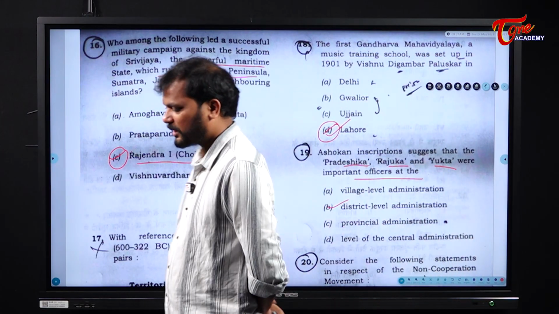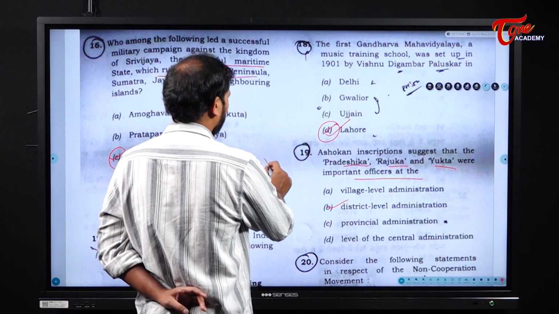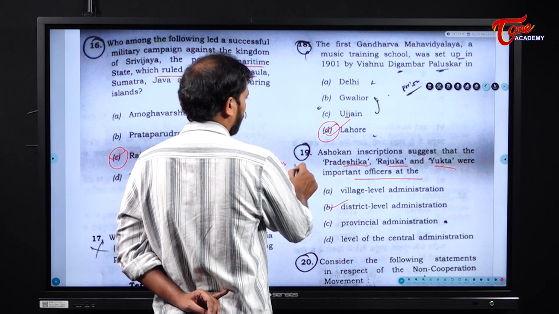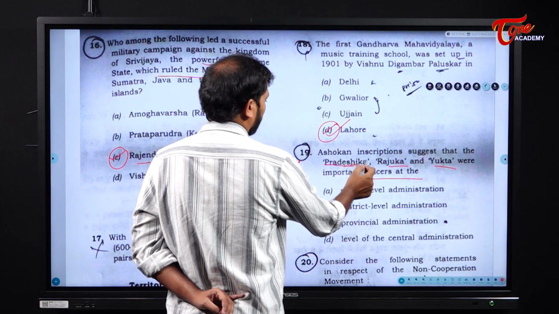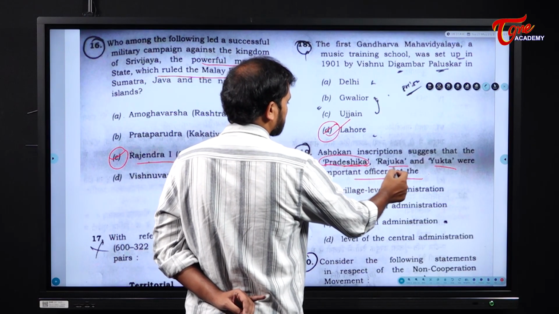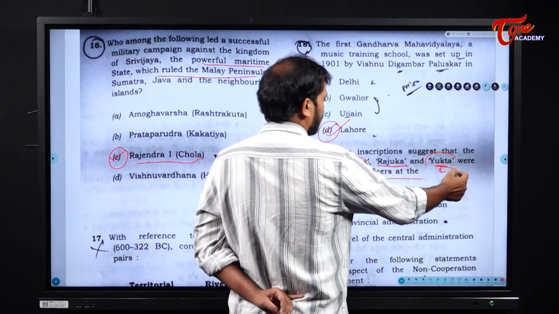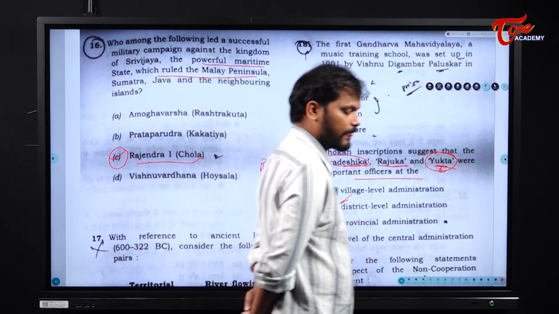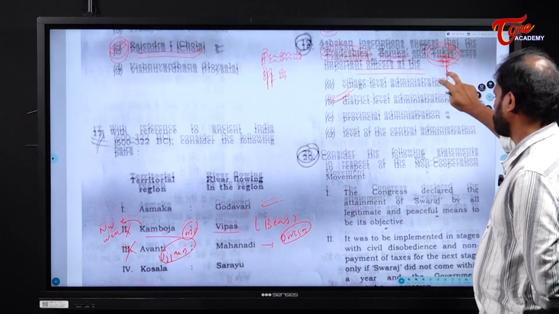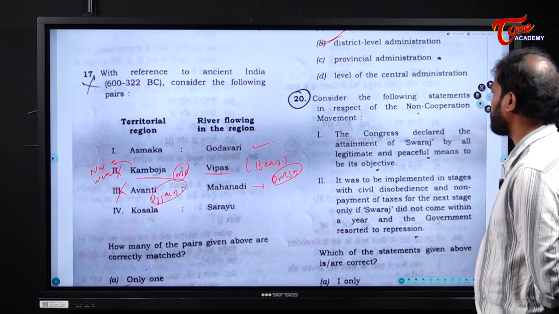See, Pradeshika, Rajuka and Yukta are the revenue officers. Okay, he is the revenue head of the district. He collects the taxes, and below him there is another subordinate officer called Yukta, and the answer is district level administration. Okay, next.